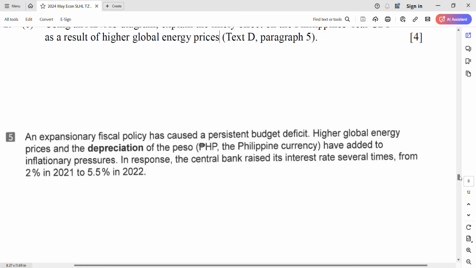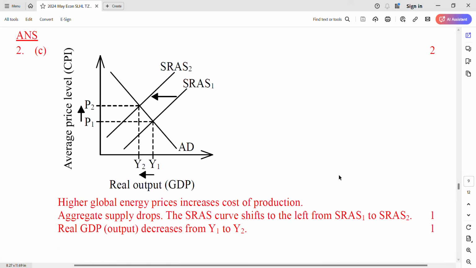Got it? Look at here. Yes, because higher global energy prices increase the cost of production, so the aggregate supply drops. So the short-run aggregate supply curve shifted to the left from 1 to 2. Remember, label them 1, 2. Before is 1, final is 2. So the real GDP, don't talk about the price level, although I mark it 2 here. This is not the main point, but it reinforces your discussion. So real GDP decreases from Y1 to Y2.